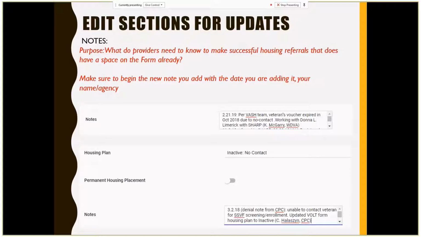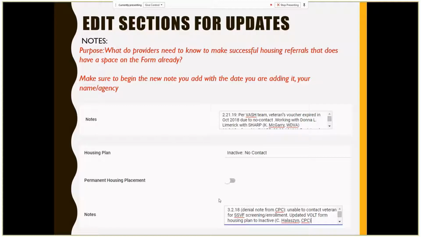The purpose of notes is to ensure that providers have the information that they need to make successful housing referrals that do not already exist on the Volt form. So for example, a VASH team may, in case conferencing, share that someone's voucher has expired and they need to get back in contact with someone.